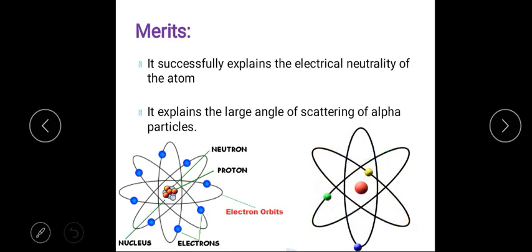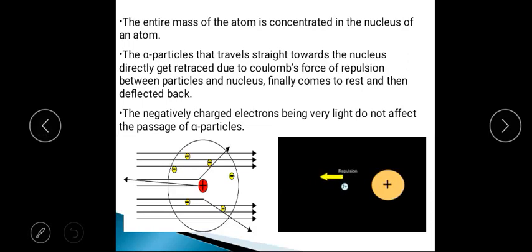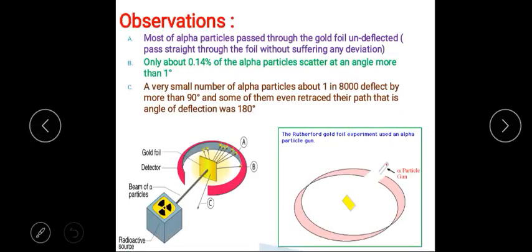And also it explains the large angle scattering of alpha particles. You have seen in the alpha particle scattering experiment that some of the alpha particles, about 1 in 8,000, have a large scattering angle, more than 90 degrees, and about 180 degrees also, right?